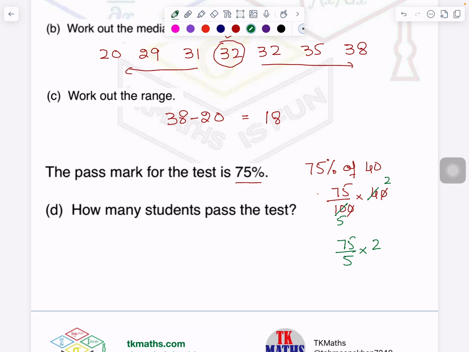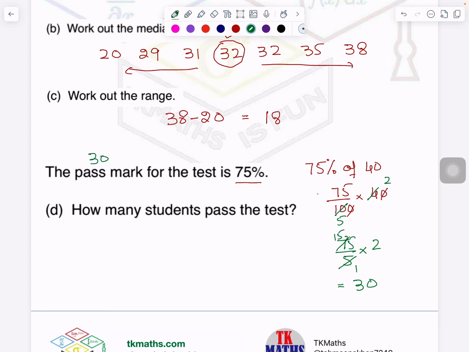So let's do it one more time. 5 ones are 5, 5 ones are 5, 6, 7. 2 will go here, 25. 5 5s are 25. So what is left? 15 and 2. 15 2s are 30. It means passing marks are 30.